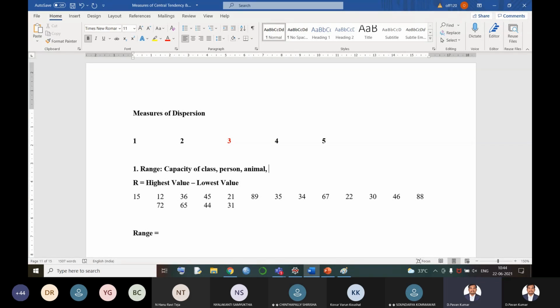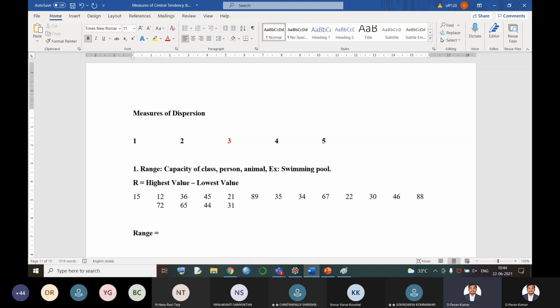Range is nothing but the capacity of anything, person or animal, whatever it can be. The best example is the swimming pool. So this is regarding our range concept.